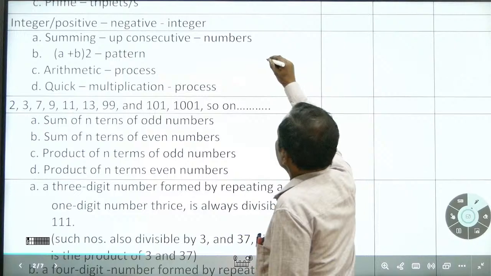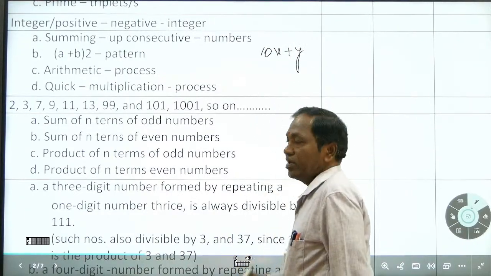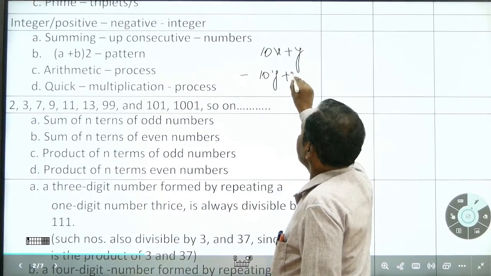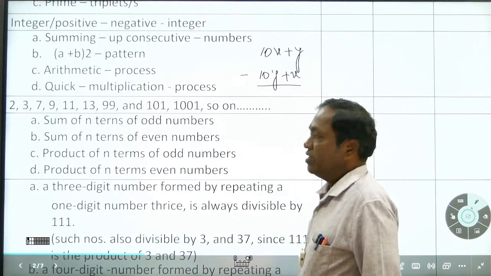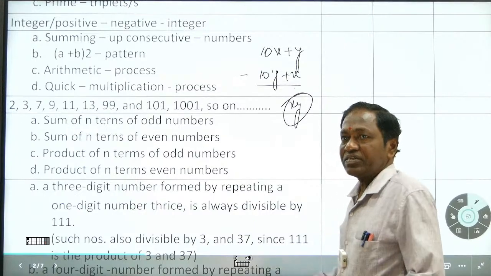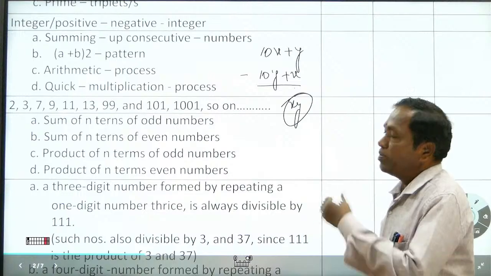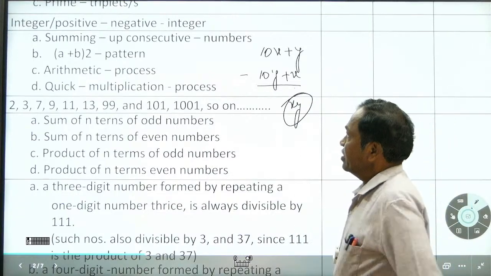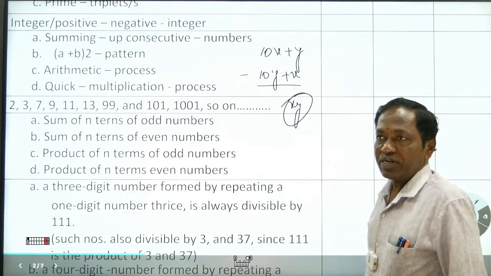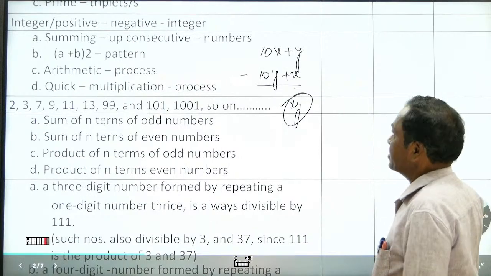How do you write it down? 10x plus y, and minus the reversed number, 10y plus x. Always write it like that. Sometimes we may go wrong, thinking xy is x into y. There is a possibility of going wrong. When you want to mention tens place and units place, we are supposed to write it like this. Now let us see the next one.